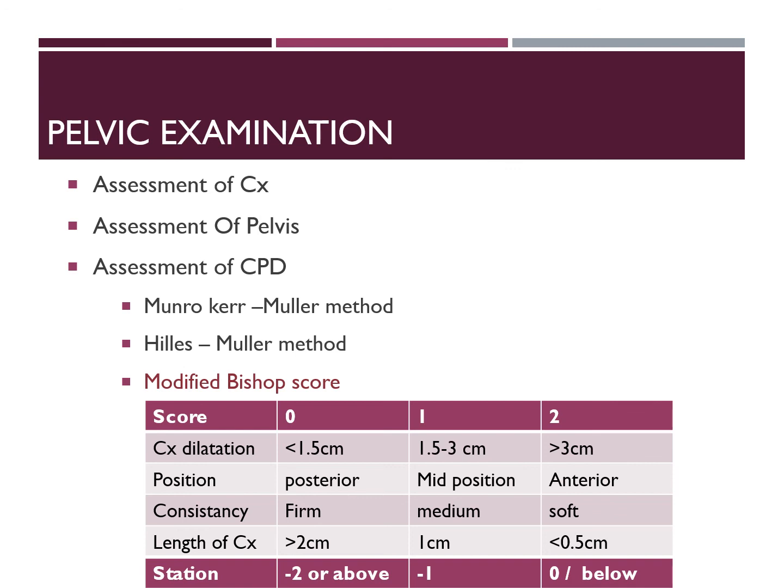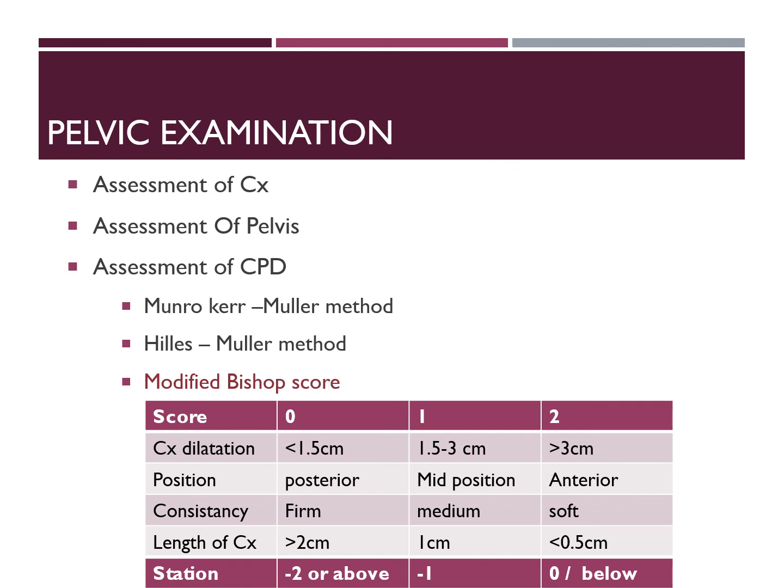During vaginal examination, you also have to rule out cephalopelvic disproportion. It is a relative term, but it can occur when the baby is large and the pelvis is normal, or the baby is normal but the pelvis is average. So it is only the relative size of the fetus and the pelvis.